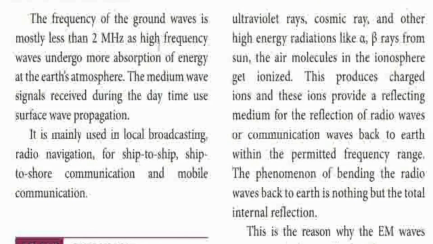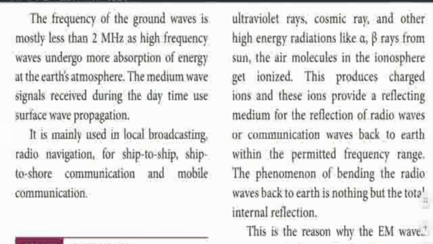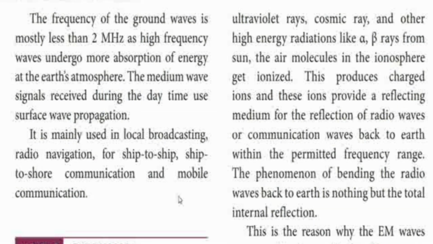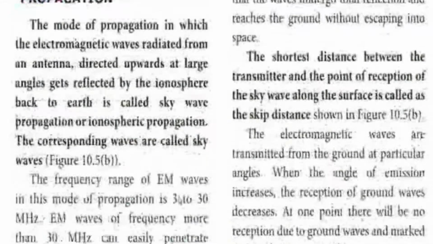The frequency range of ground wave propagation is 2 kilohertz to 2 megahertz. It is used in radio navigation, ship to ship and ship to shore communication, and mobile communication. Communication from a mobile phone to a tower is the simplest example of ground wave propagation.